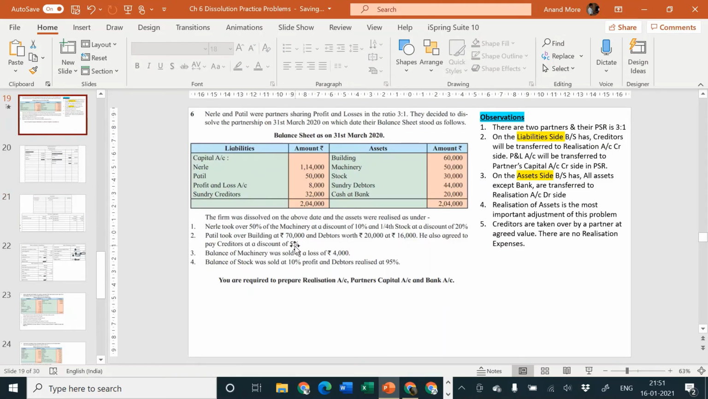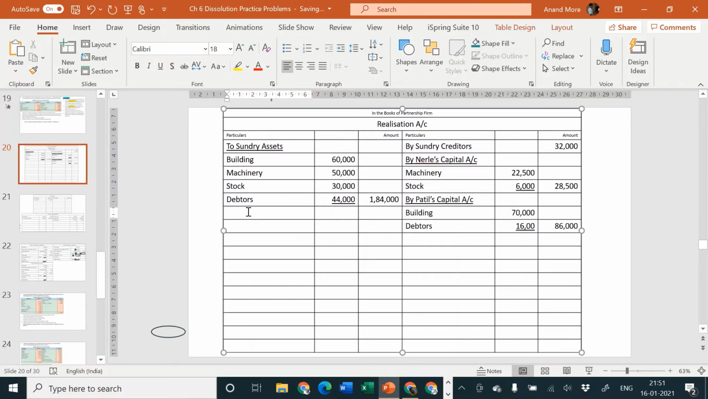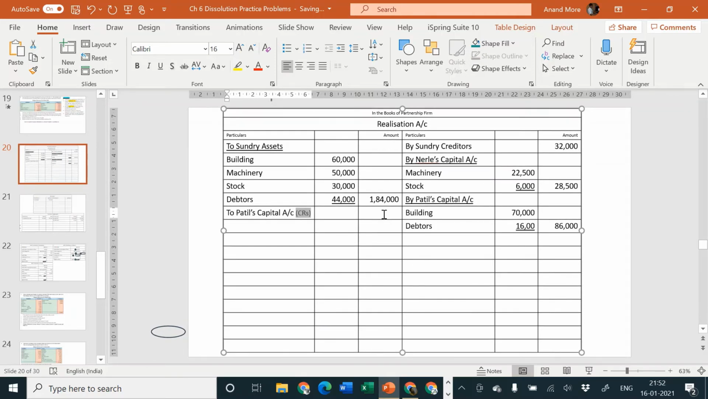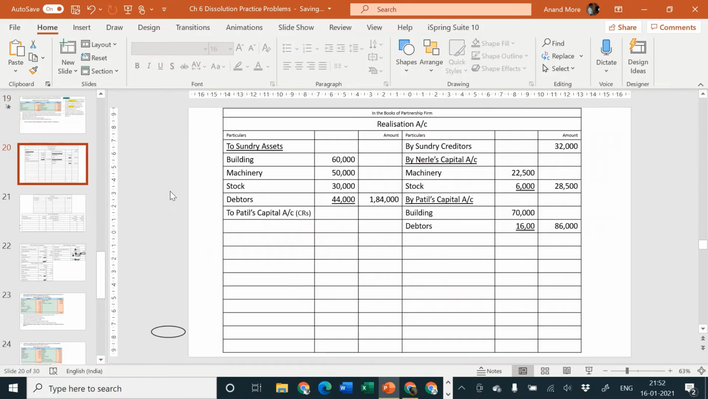Creditors at a discount of 5%. He is taking over. Who is taking over? Patil is taking over. That means creditors are the receiver and Patil is the giver. Entry will be to Patil's capital account into bracket creditors. And amount is calculated as what? The amount is calculated at 5% discount. That means it is taken over at 95%.